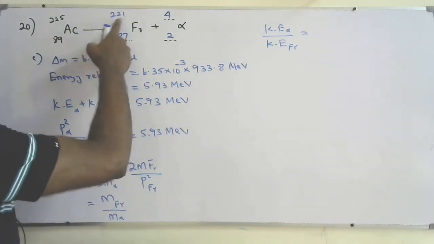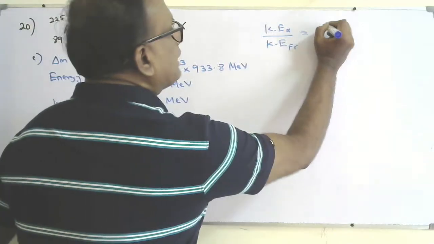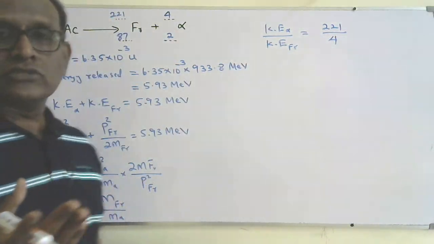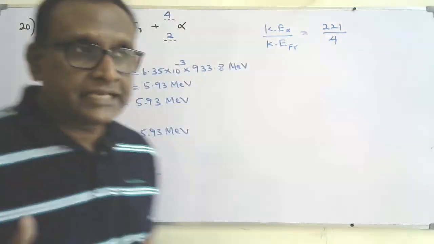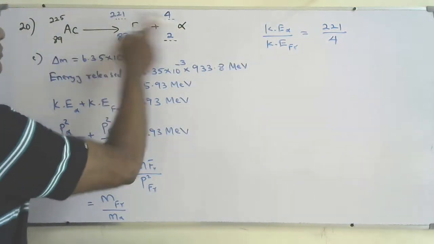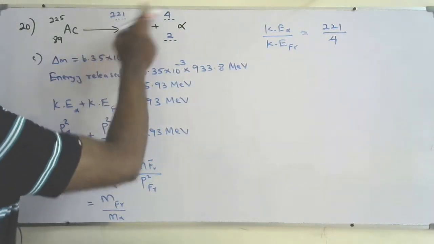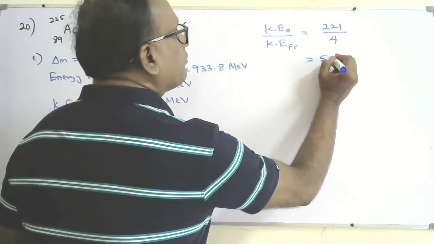If I think in terms of mass number or the nucleon number, that is 221 over 4, because we can take mass of proton and mass of neutron to have the same magnitude of masses. So the ratio of mass of francium to mass of alpha will be the ratio of mass numbers. So that will be approximately 55.